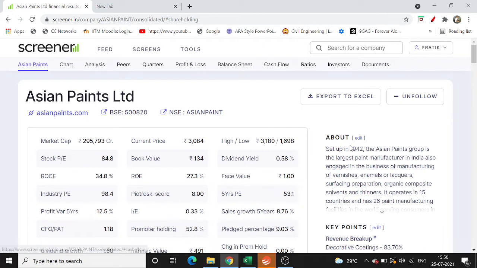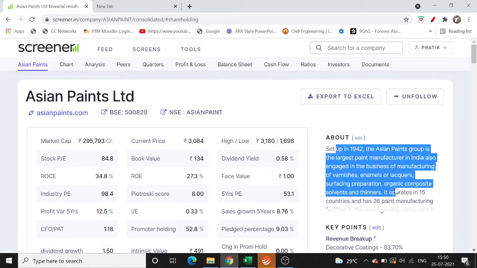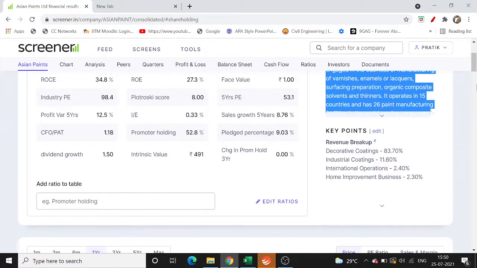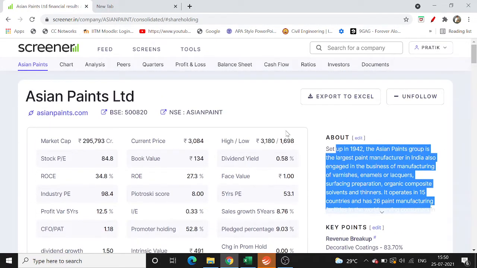Before that, if you don't have any idea about the company and want to read up on it, you can do a quick read over here. We mention key points and highlights of that particular company. I am choosing Screener for this activity, but this information is available on multiple websites like Morningstar and Tickertape, but I find Screener very helpful because everything is there in one place.